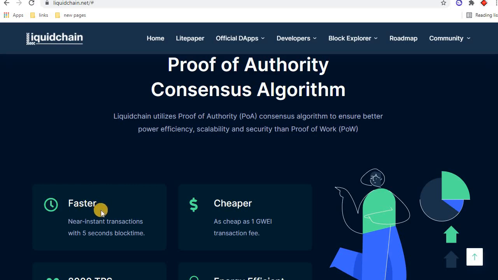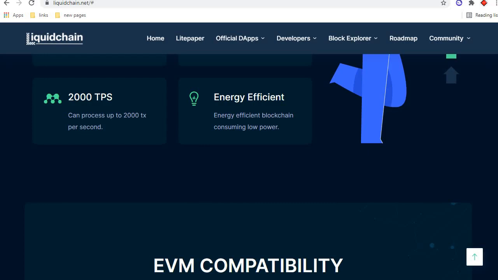First is faster, near instant transactions with a 5-second block time, and cheaper, with a 1 GWEI transaction fee. 2000 TPS, it can process up to 2000 transactions per second. Energy efficient blockchain consuming low power.